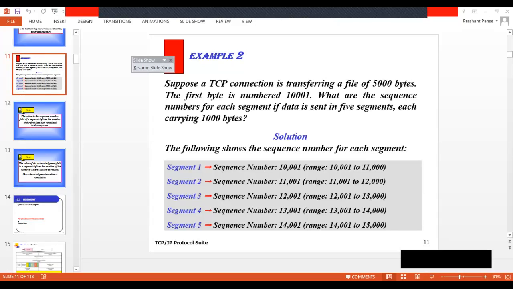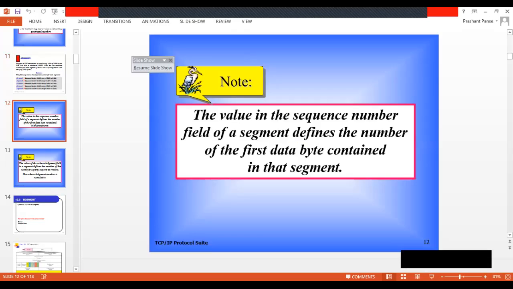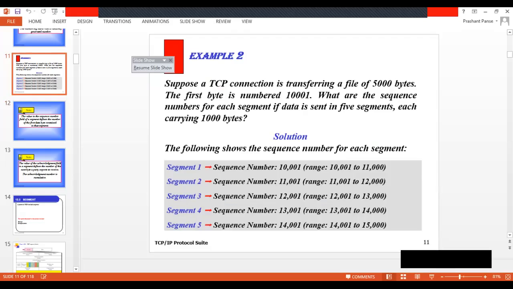Come to the next slide. So the value in the sequence number field of a segment defines the number of the first data byte contained in that segment, as we have seen in this particular example. The value of the sequence number field is the first byte number in a particular segment. Clear?